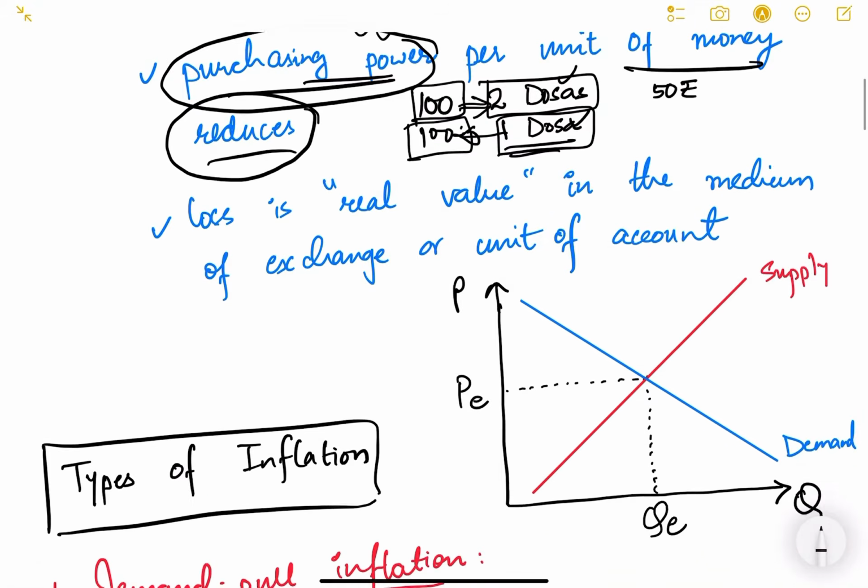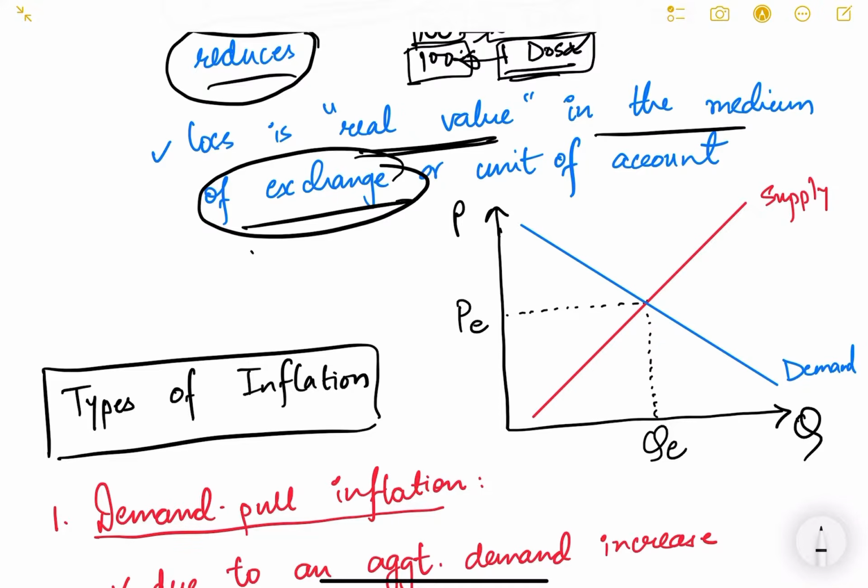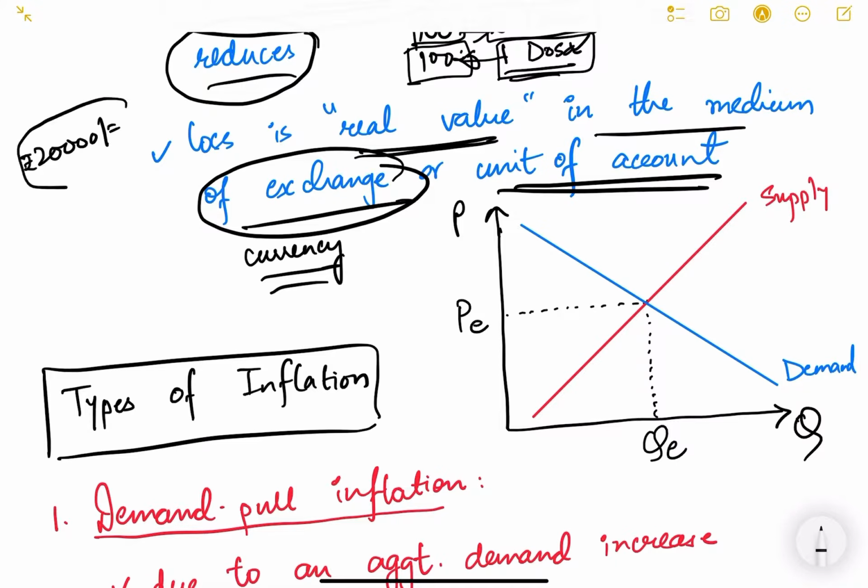And this results in loss in real value in the medium of exchange. Medium of exchange is basically our currency, our rupee. And also the unit of account. Previously, even at a salary of say 20,000 rupees, a family used to enjoy a very good life.